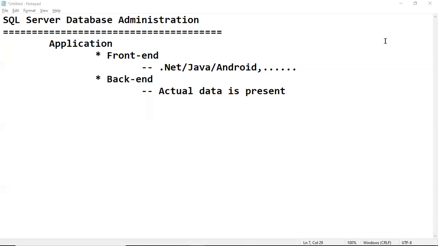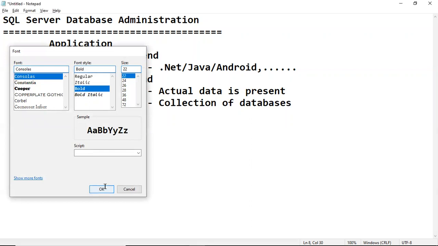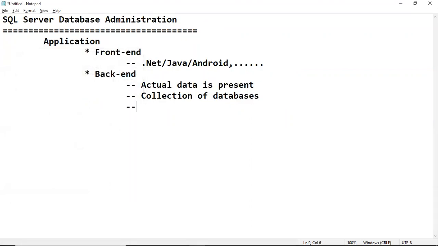Actual data is present here in the backend part. Once again, remember, the backend part is a collection of databases. Most of the time we are maintaining the databases as part of the backend part. In a database, we already know data is maintained in the form of tables, in the form of rows and columns.